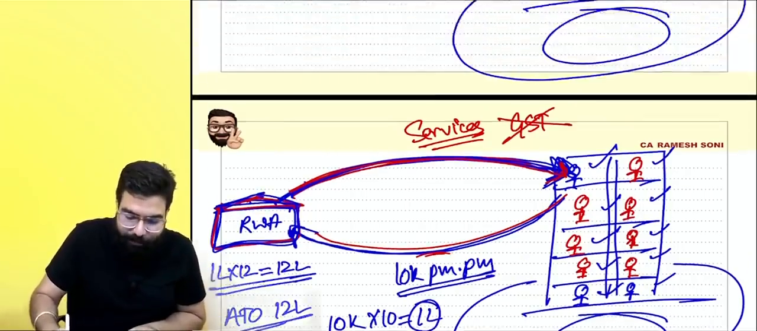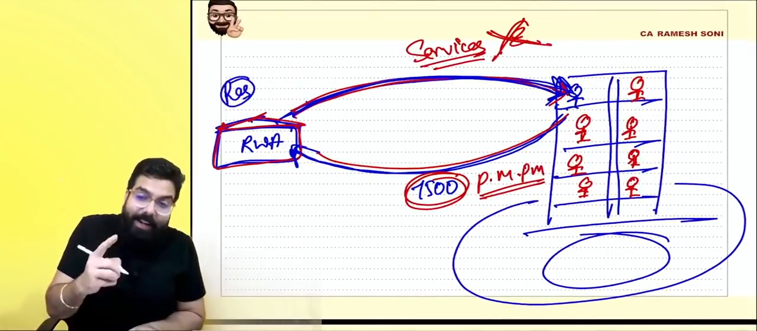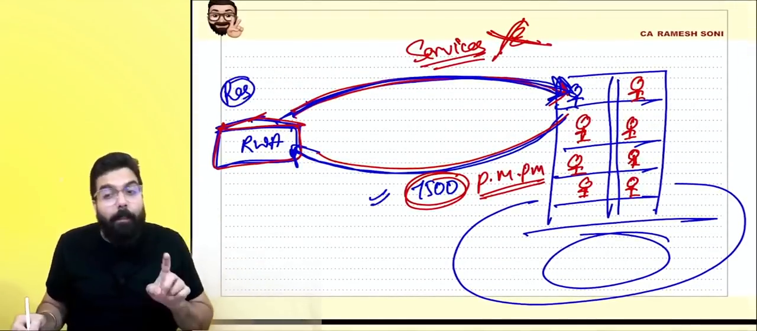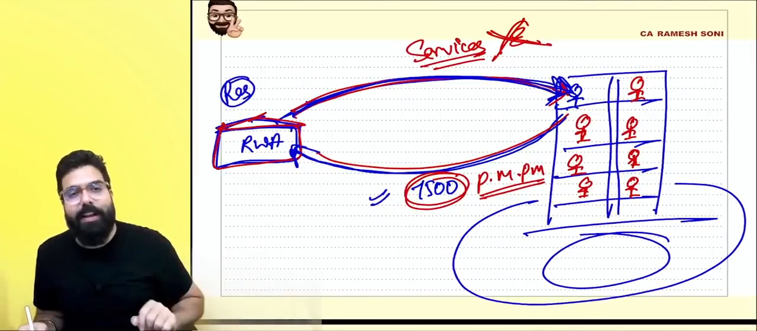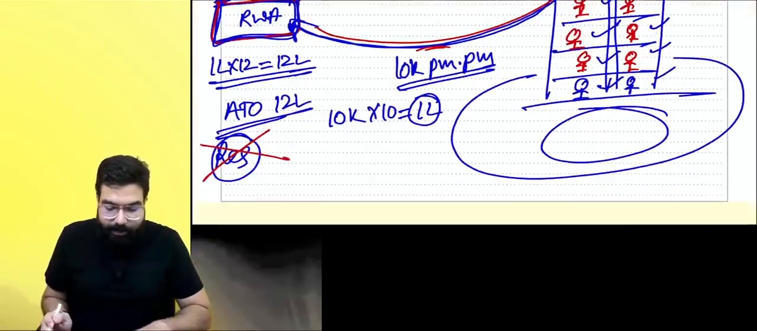You have to be very careful. First of all, the apartment has to be registered. And secondly, the apartment has to charge more than 7,500. Only then will GST come. Is my point clear to all? Sir, yes, sir, we understood.